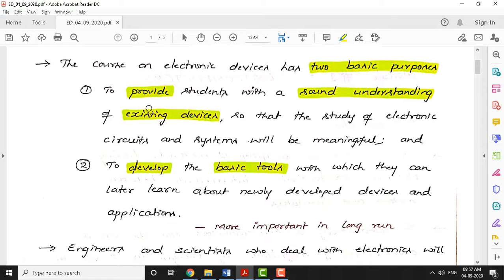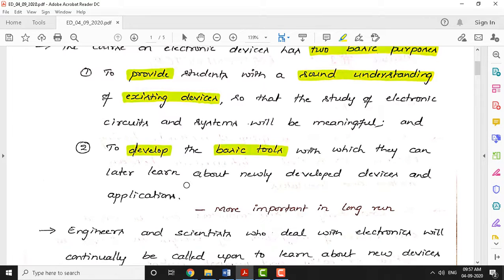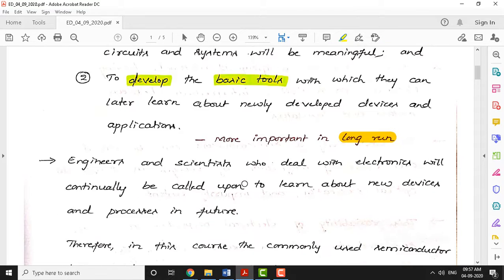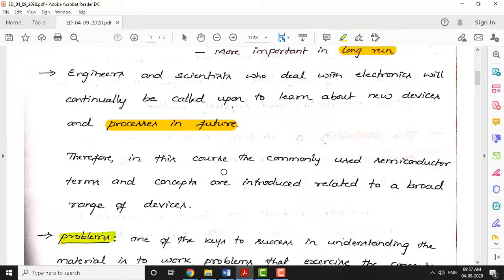These 2 basic purposes that I am showing here will be more important in the long run and may not be for the short term. Many times when you go to an industry, you should be able to deal with various kinds of devices, and you need to understand how exactly those devices are fabricated. That knowledge, the foundation, you will gain in this subject itself.